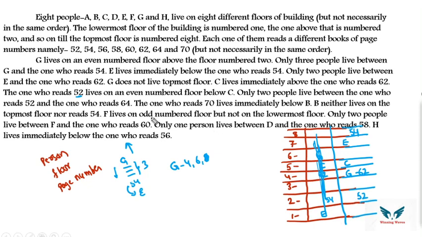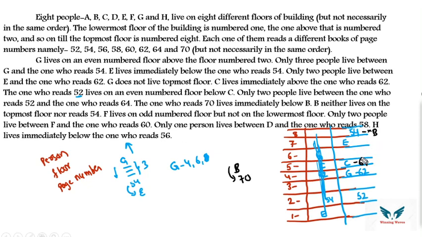Okay, let's cross check with respect to the next one. Only 2 people live between 52 and the one who reads 64. So 52, bottom no chance, 52, 2 people. So here you can put 64. The one who reads 70 lives immediately below B. Immediately below B there should be 70. B neither lives on the topmost floor, that means B is not on the 8th floor, nor reads 54. So B is not reading 54.